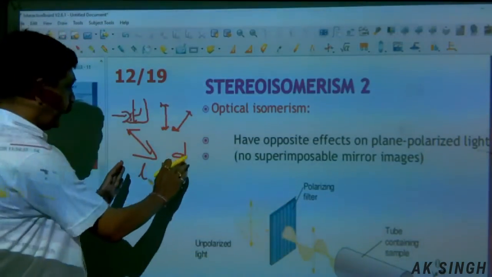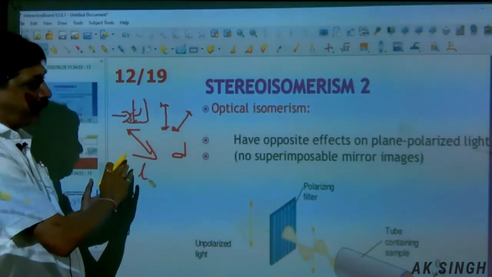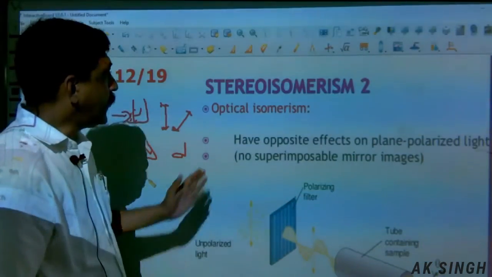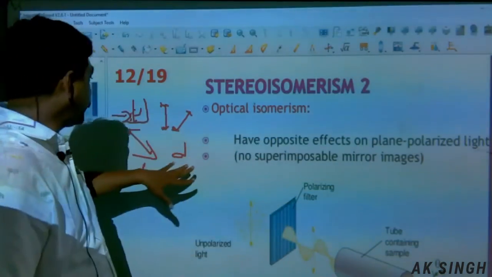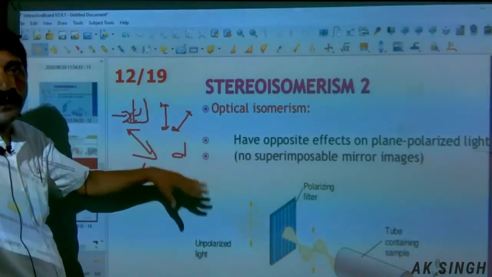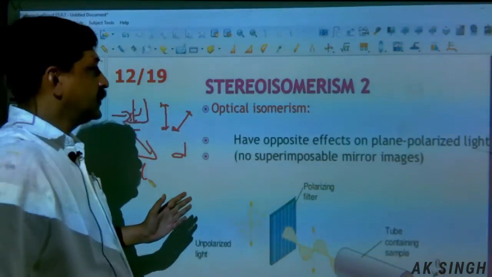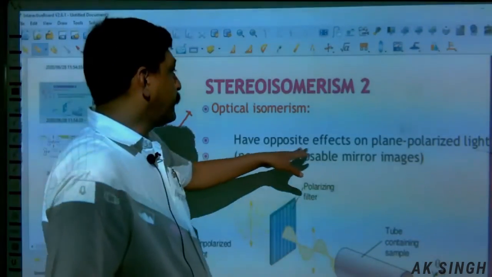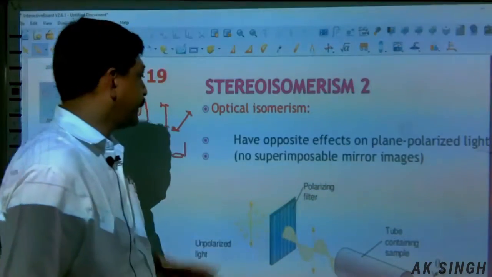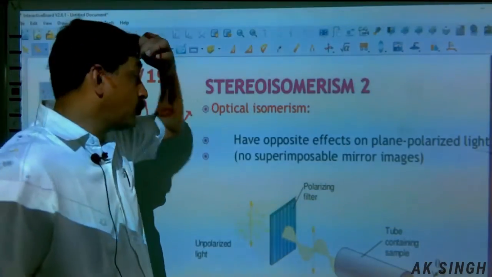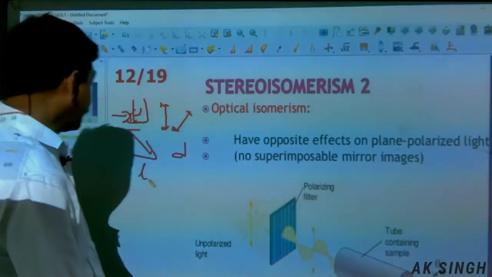So D and L forms. Optical isomers can rotate the plane of polarization towards right or towards left. They have opposite effects on plane polarized light. They form non-superimposable mirror images.